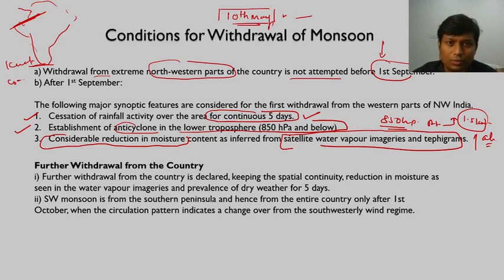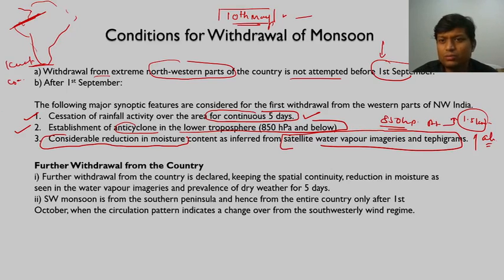You might have also noticed that a couple of days before onset of monsoon, the weather around the region you are residing starts to get very moist, बहुत चिपचिपा हो जाता है सब, right? Similarly, when there is withdrawal, there will be a lot of dryness in the weather. That is what we particularly observe.